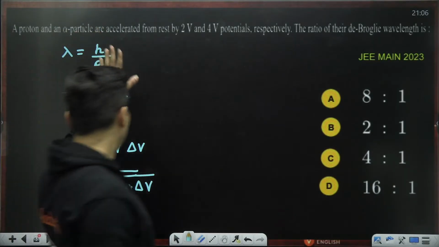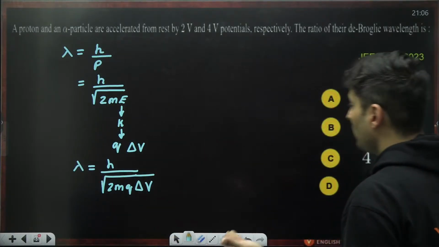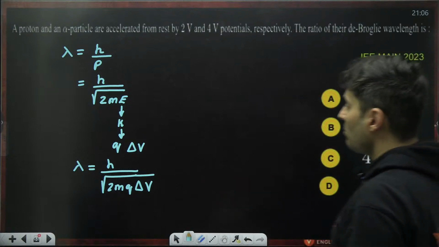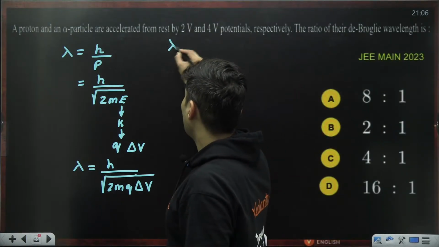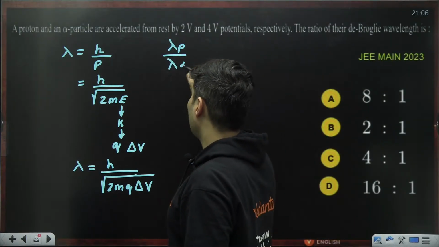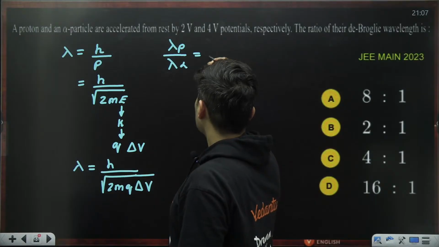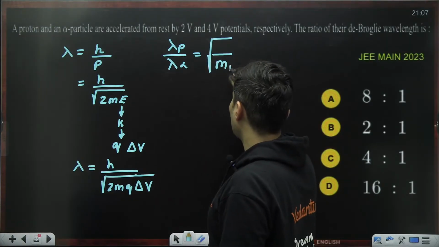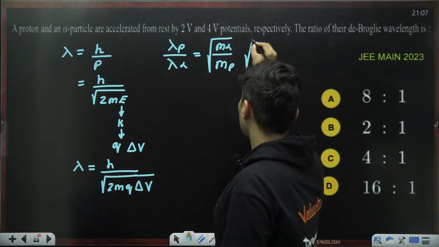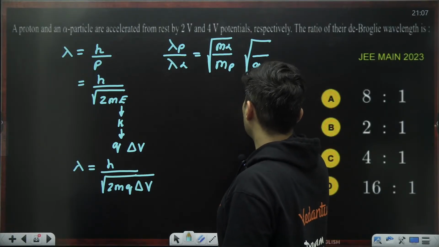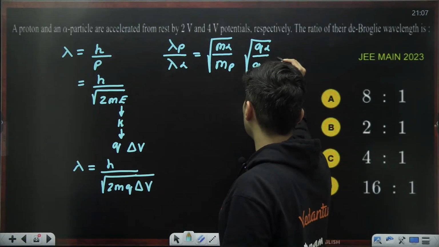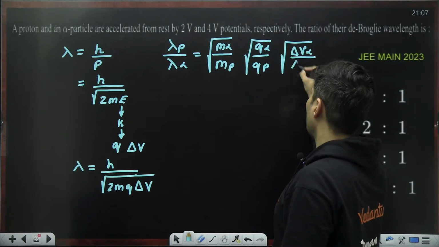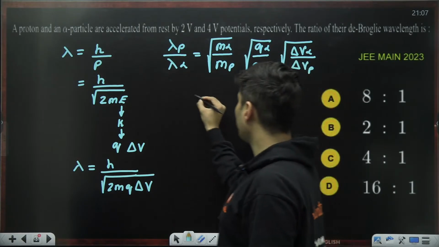Now, proton and alpha particle mass will be different, charge will be different, voltages are different. The ratio of the de Broglie wavelength is asked. So, lambda of P by lambda of alpha will be, see over here, root of mass of proton here, mass of alpha here, root of charge of proton here, charge of alpha here, and over here, voltage difference of alpha upon voltage difference of proton.